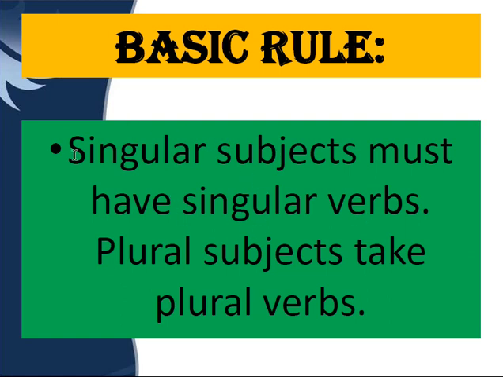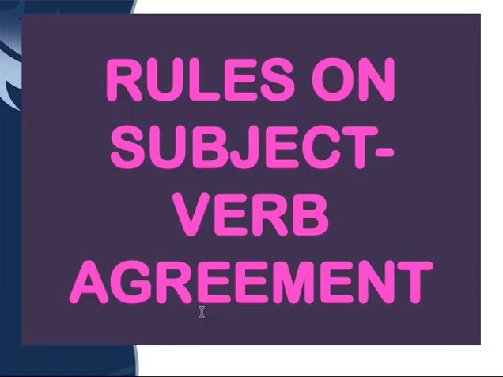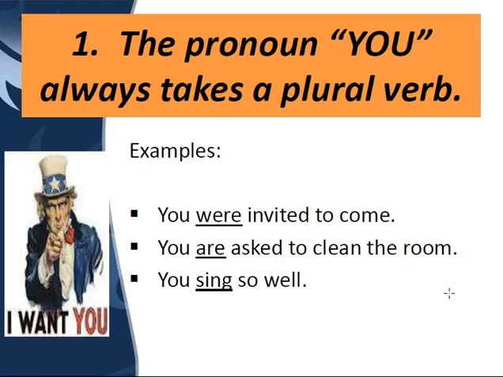Agreeing with the verb means that if there is a singular subject, then singular verbs should be used in the sentence. If the sentence has plural subjects, then plural verbs will be used in the sentence. Let me show this with an example. For example, if I say, he is playing.